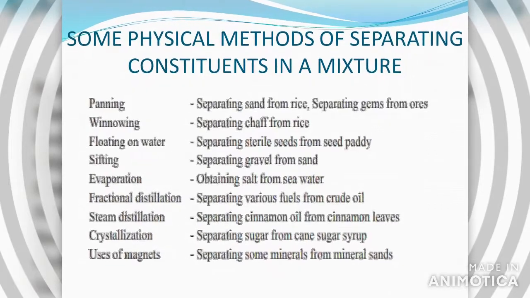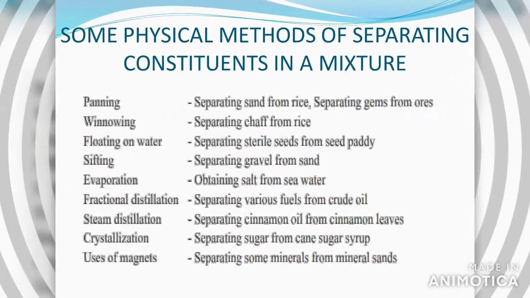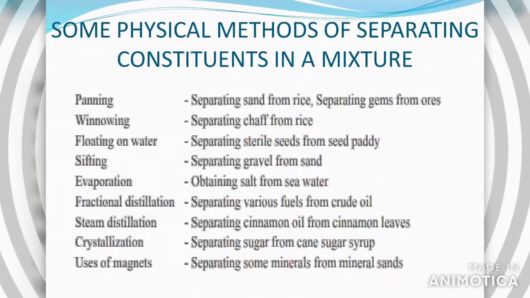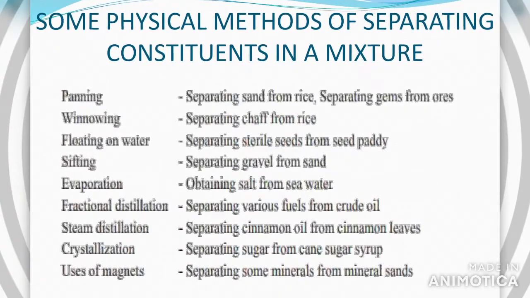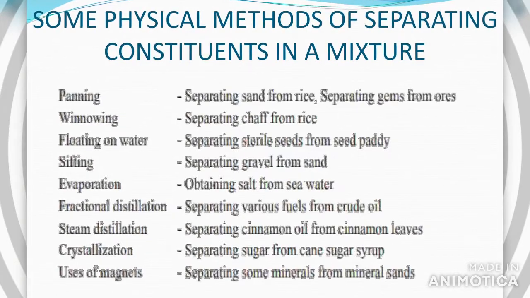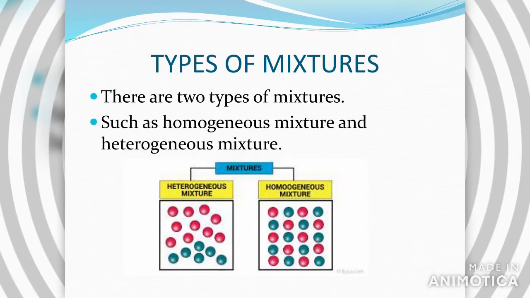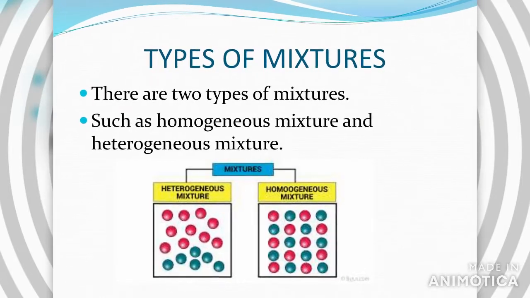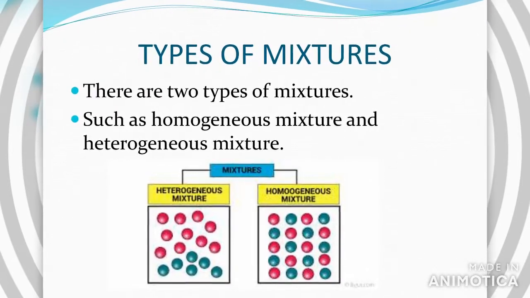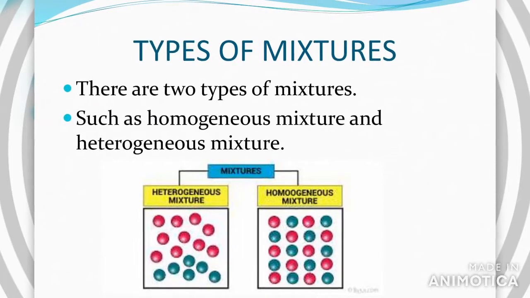Some physical methods of separating constituents in a mixture are panning, winnowing, floating on water, sifting, evaporating, fractional distillation, steam distillation, crystallization, and use of magnets. Types of mixtures. There are two types of mixtures, homogeneous mixtures and heterogeneous mixtures.